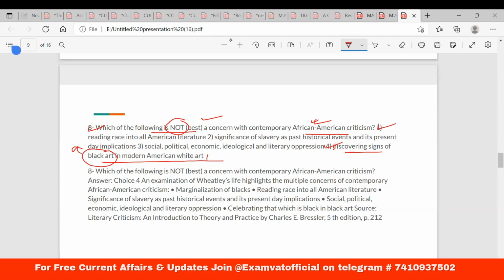So number 1, reading race into all American literature, because you need to make people aware of the racial history, racial discrimination, the significance of slavery as a past historical event and its present day implications, and social, political, economic, ideological, literary oppressions, because racial oppression historically is connected with these kinds of operations. Every sort of operation that you see in option number 3 is connected with racial oppression. So that should also be a right proposition. But number 4, no, it's not right.